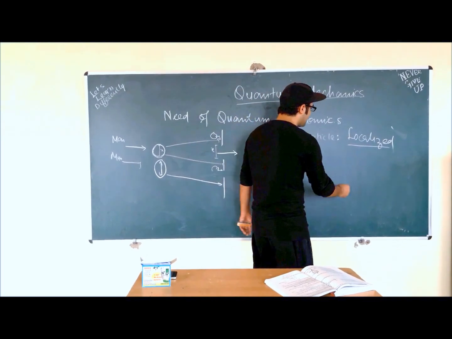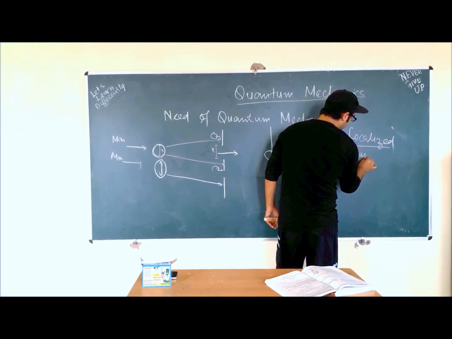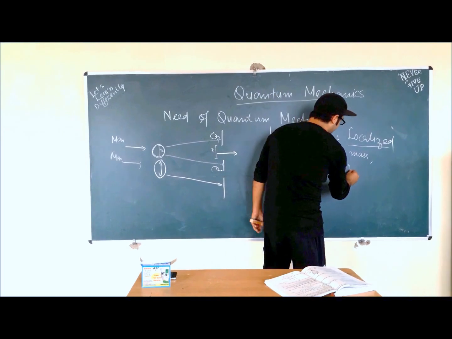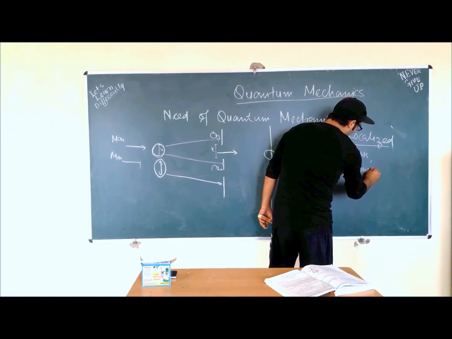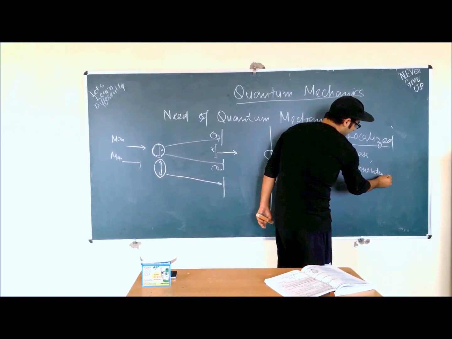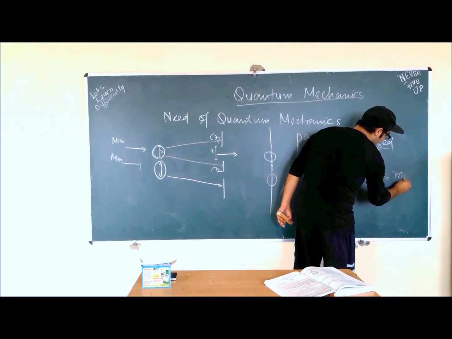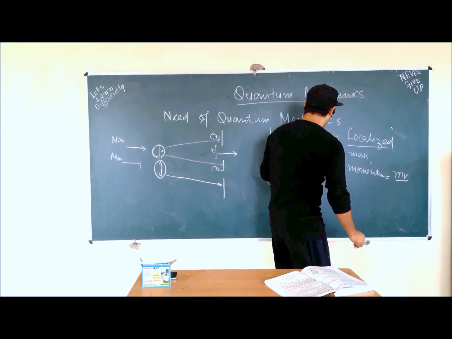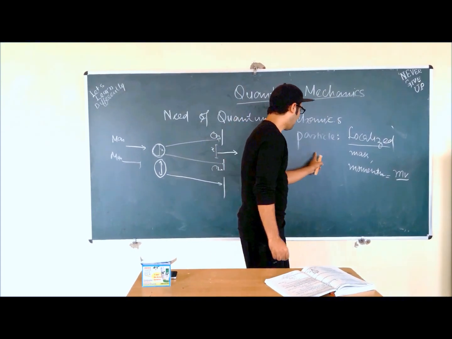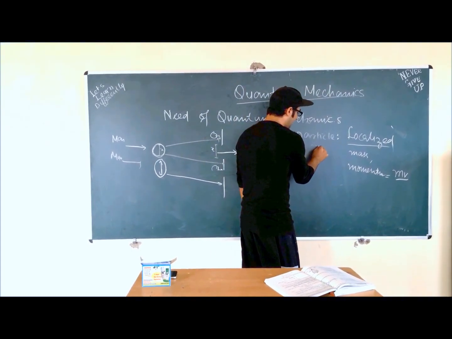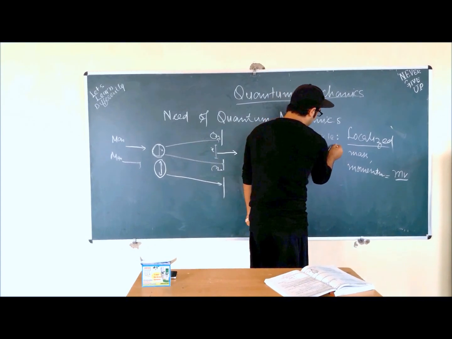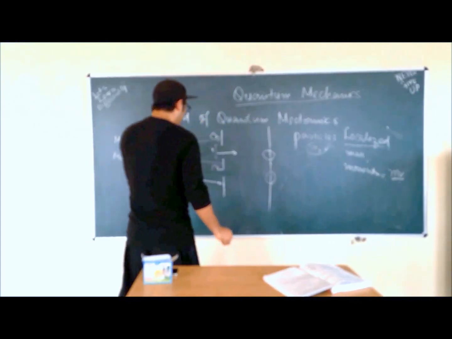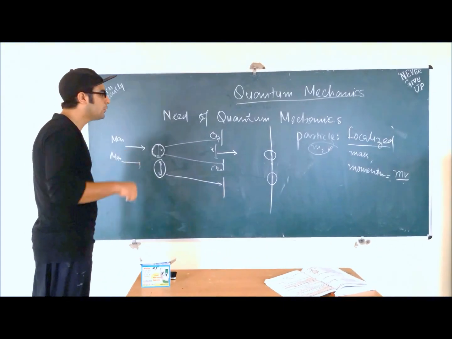A particle has a second property, that is, it has mass. Due to its mass, if we impart any force to this particle, it will get momentum. So a particle has a property that it has momentum. Momentum is the product of mass and velocity. If we impart a velocity v to a particle of mass m, then its momentum will be m times v. Is that clear? So we are going to do the same in the wave.